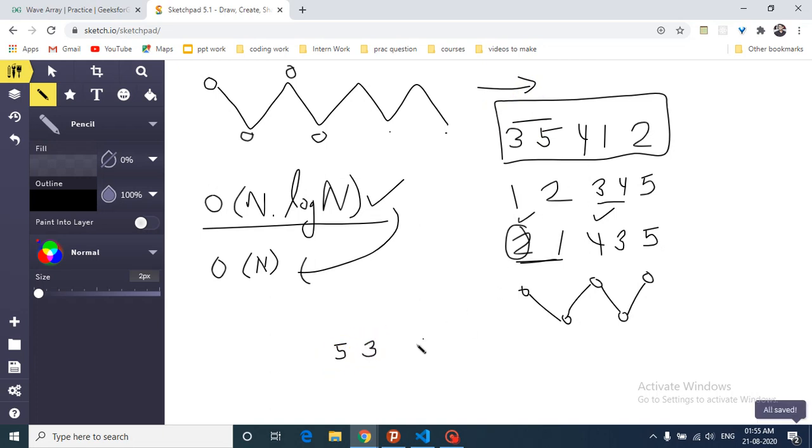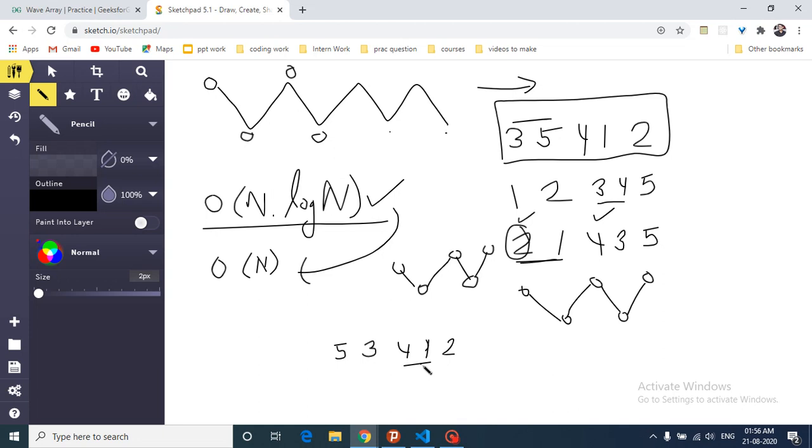Now it will be 5 3 4 1 2. So it is greater and then it is smaller. Now again take the next two consecutive elements. As you can see, it is greater than this, so it's fine. Then it is smaller and then greater. The same logic can be used to swap the consecutive elements, and you can do this without even sorting.